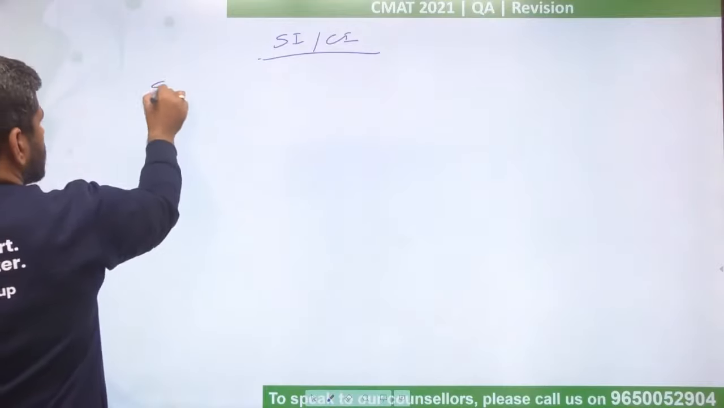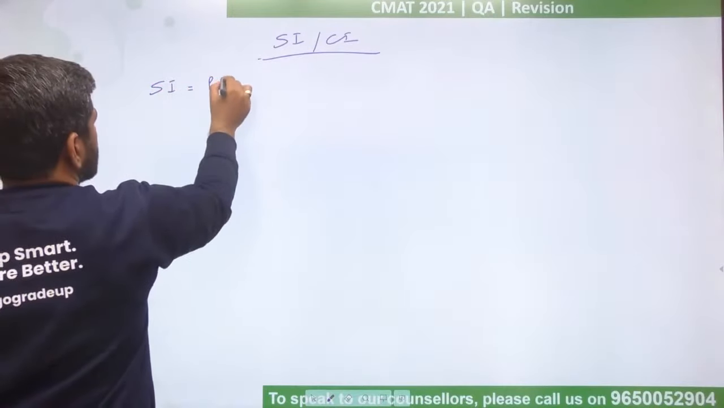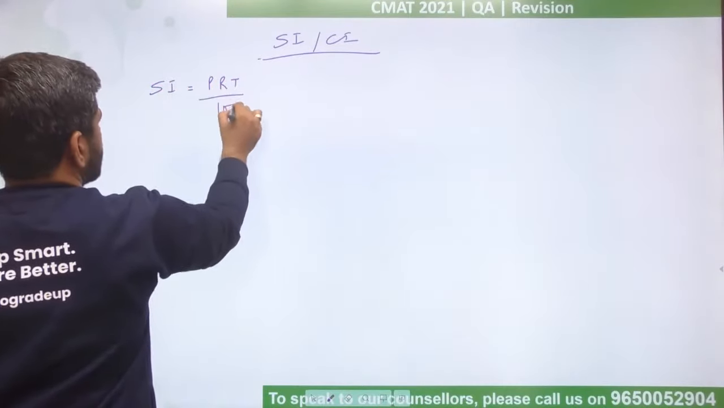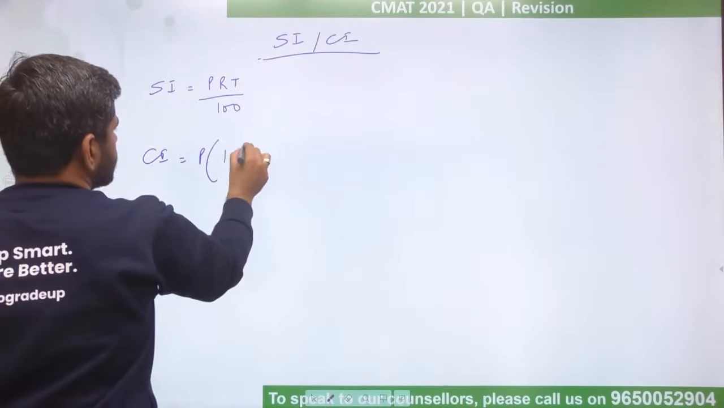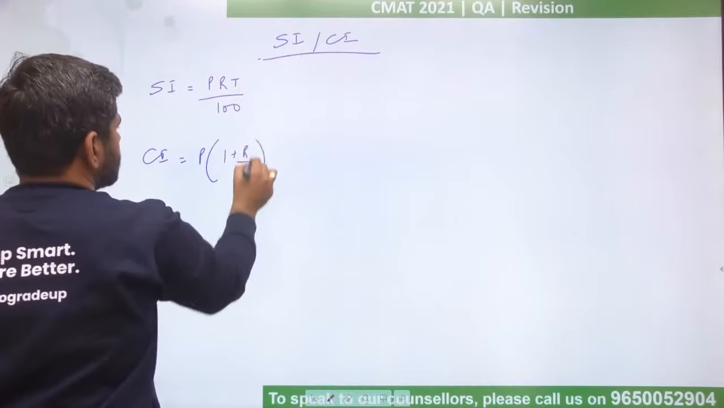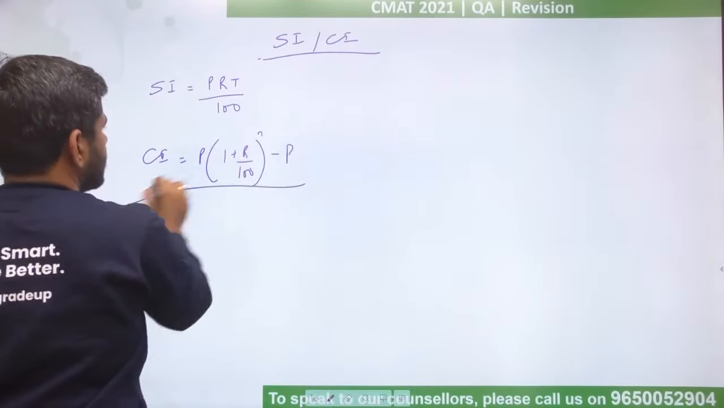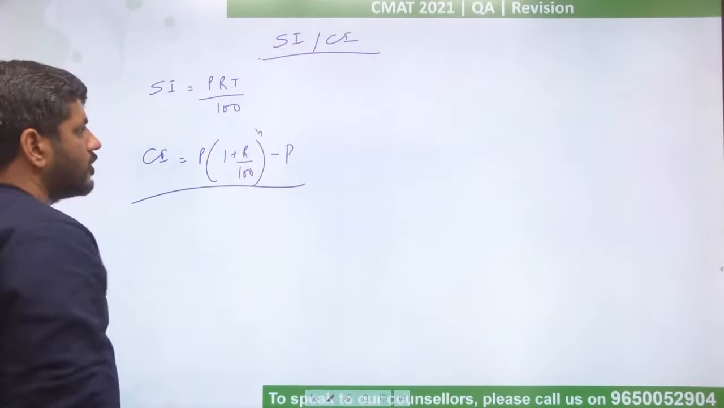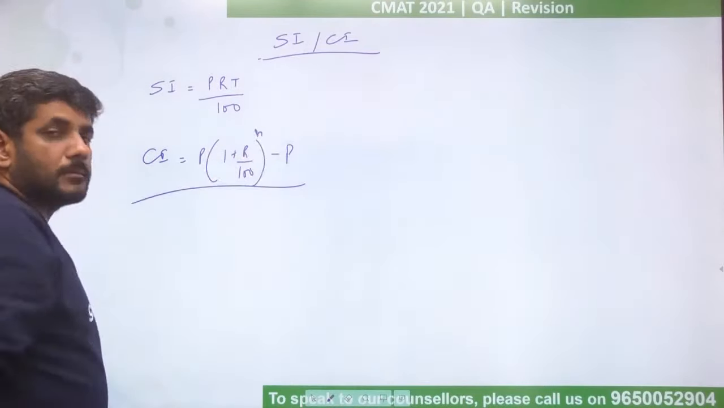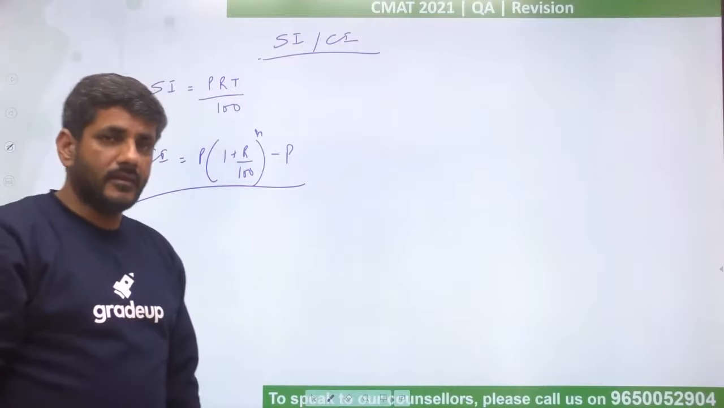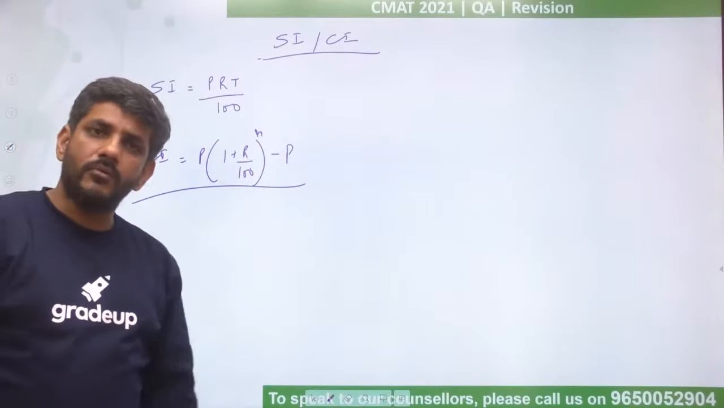We all know the formula that in case of simple interest, the formula is P into R into T divided by 100. For compound interest, the formula is P into 1 plus R by 100 raised to the power N minus P. So this minus P we normally forget because we have studied this formula all our life, P into 1 plus R by 100 raised to the power N. But that gives us the formula for amount.